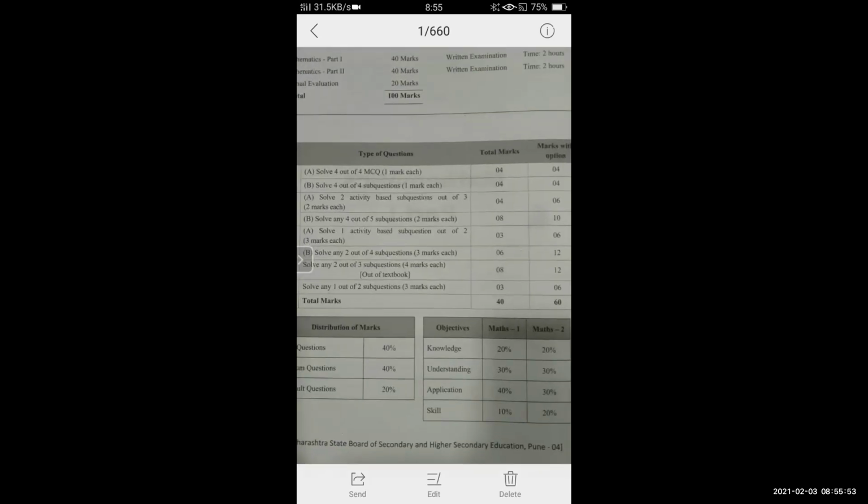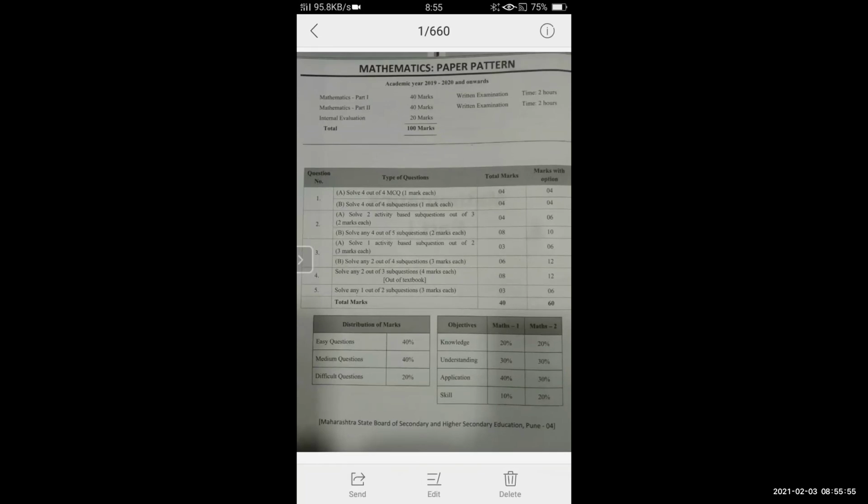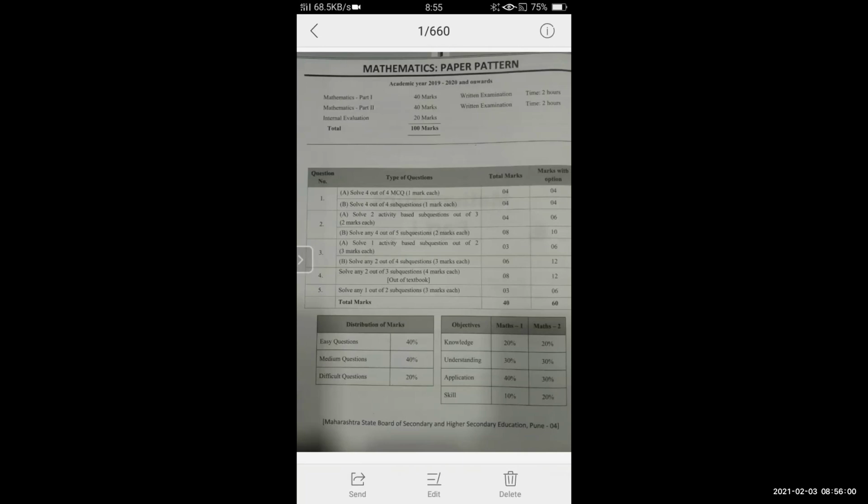Okay. Now, if you see the type of the question, just zoom in a little bit. I have taken a pic just now, because I thought that before I start a topic, I will give a glance at the paper pattern. Okay, now if you see the type of question, students, there are 5 main questions, and the first 3 questions have sub questions, that is question number 1A, 1B, 2A, 2B, 3A, 3B.